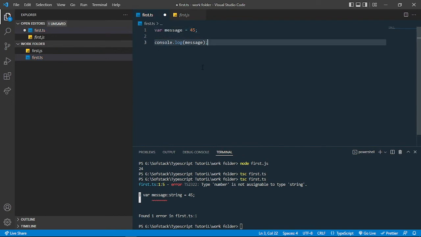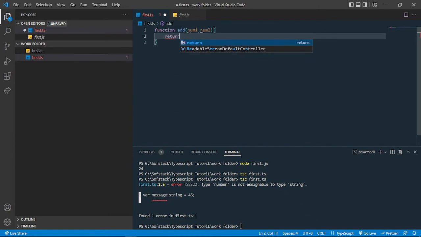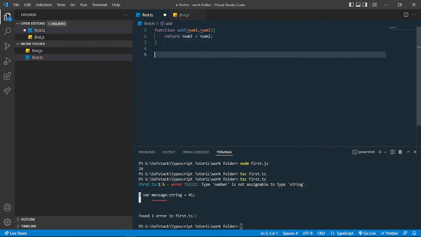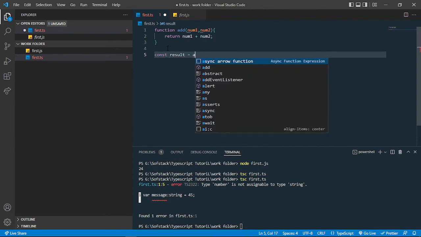It will get any type of value. We can store any type of value. That becomes a problem when we are working with some functions. For example, if I create a function which returns two numbers, add is the function name, num1 and num2 are the parameters, and I'm just returning both of them added, and I store that into a variable result.